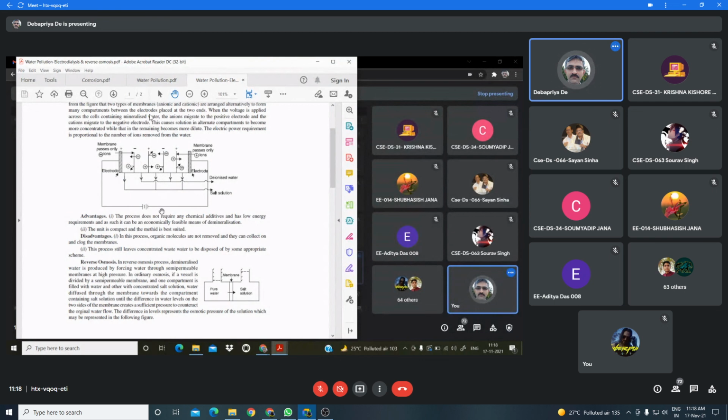The advantage of this process is that it does not require any chemical additives and has low energy requirement. That's why the process is economically feasible for demineralization of water. This particular electrodialysis unit is compact, and the method is best suited for removal of TDS from water. But there are some limitations or disadvantages in this process.